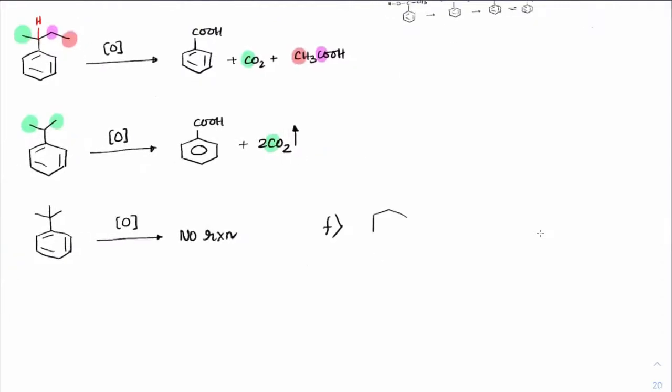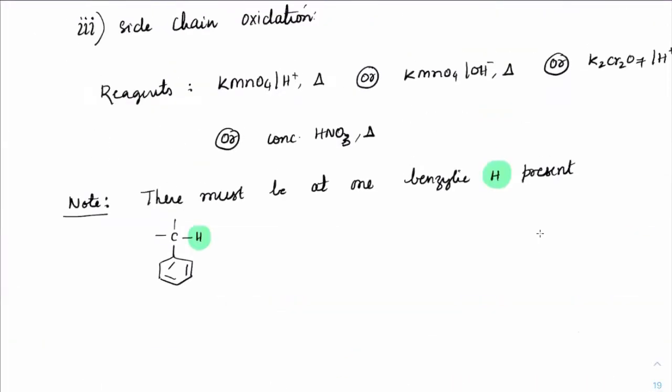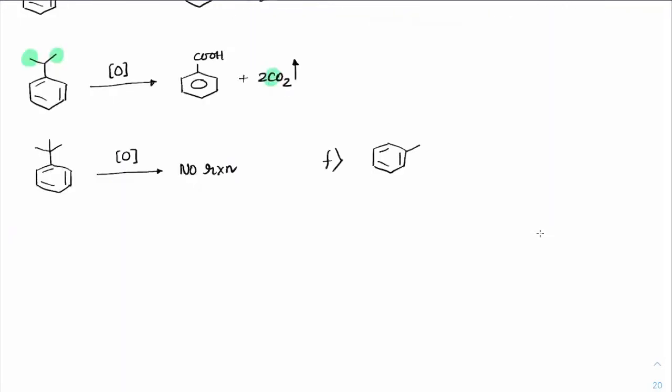Next. Sir, can you tell the reason why, sir? Just told you, benzylic hydrogen is not there, no beta. What is the minimum condition? I said there must be at least one benzylic hydrogen present. Then only the oxidation reaction will start.